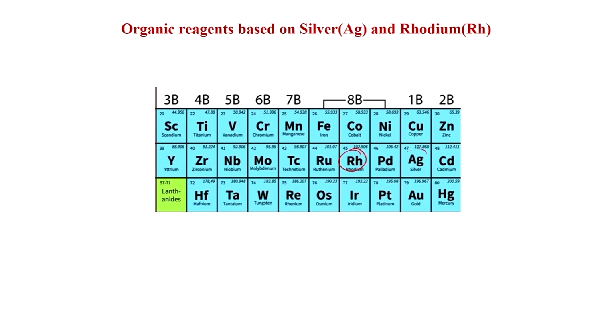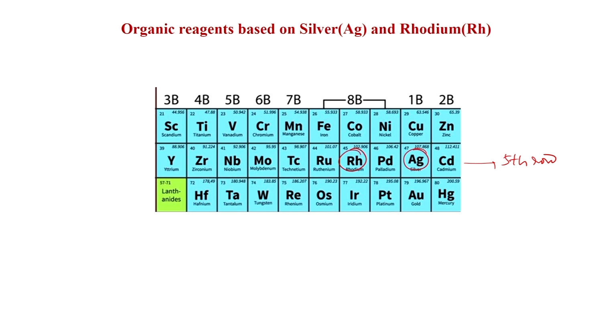Welcome again. Today we will discuss organic reagents based on silver and rhodium. So, you can see rhodium and silver, they are in the same row, the fifth row, and rhodium is in the group of cobalt and silver is in the group of copper.